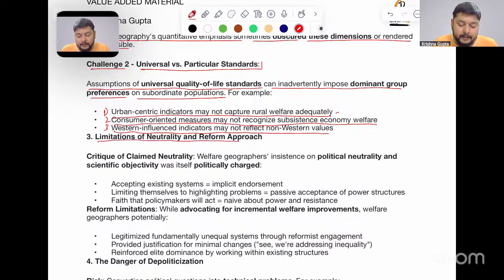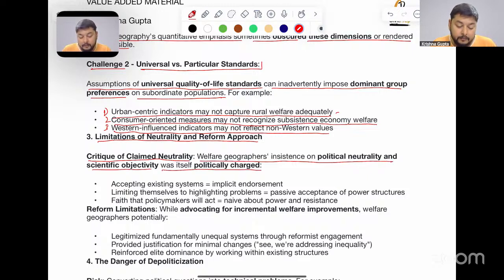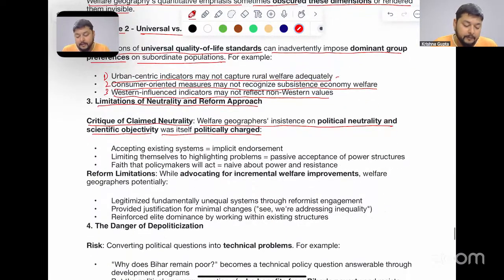Limitations of the neutrality and reform approach. Critique of the claim of neutrality: welfare geographers' insistence on political neutrality and scientific objectivity was itself politically charged. For example, number one, accepting existing systems was an implicit endorsement.